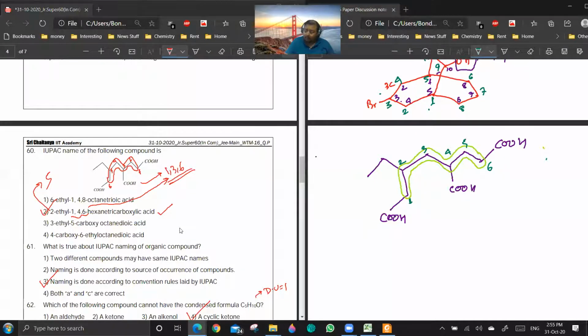But if I do the same thing from the other side, what will be the set of locants for the COOH groups? From the right side it is 1,3,6, and if I am doing it from the left, it will be 1,4,6.